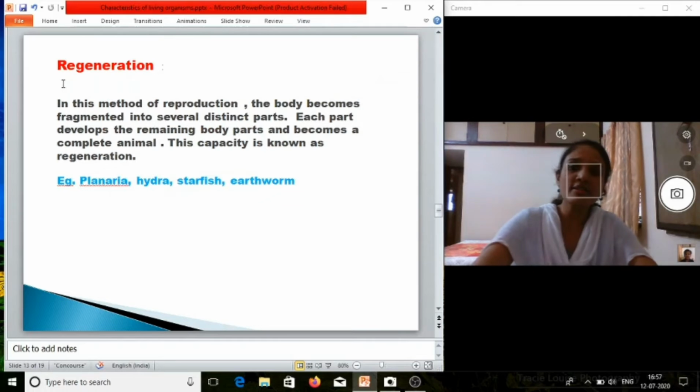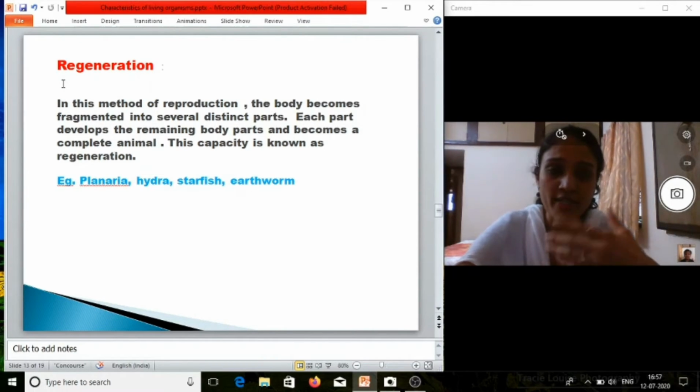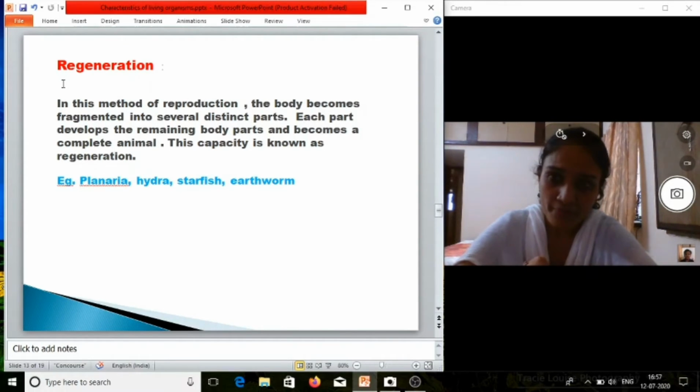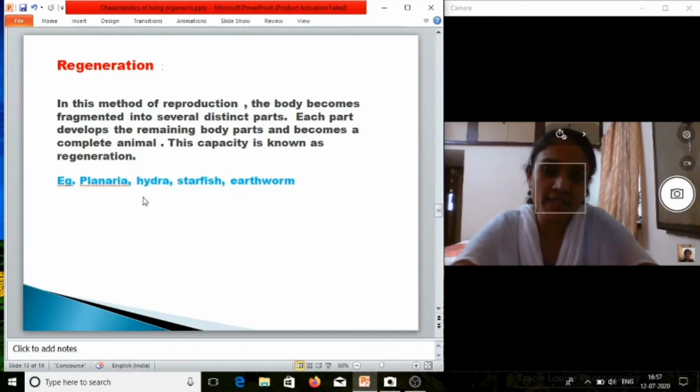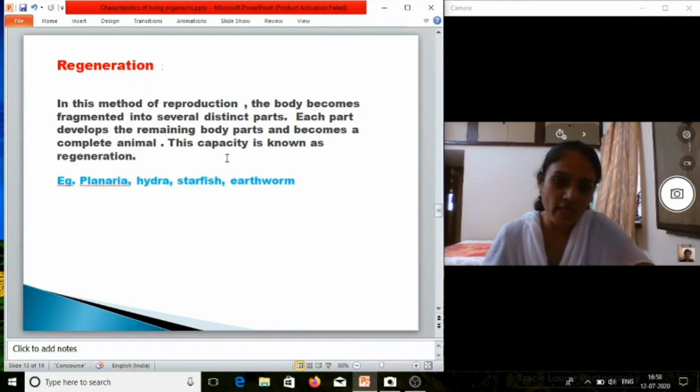Now we will see regeneration. Okay, re means again, generation means production. So here the lost part is produced, and it's one kind of fragmentation also. Okay, so regeneration is seen in planaria, hydra, starfish, earthworm. In this method of reproduction, the body becomes fragmented into several distinct parts. Each part develops the remaining body parts and becomes a complete animal. This capacity is known as regeneration.